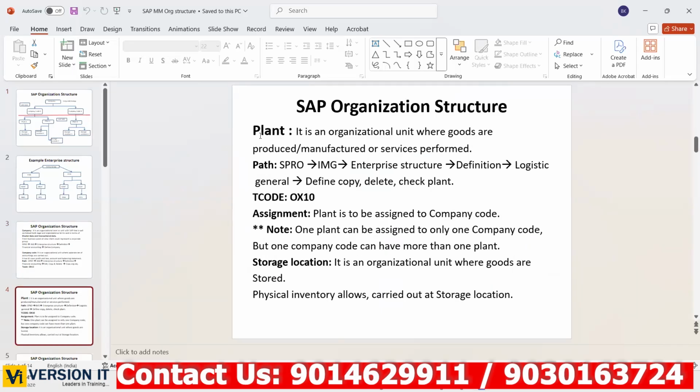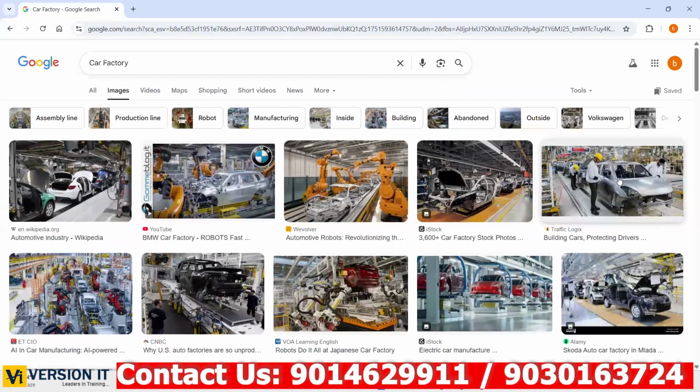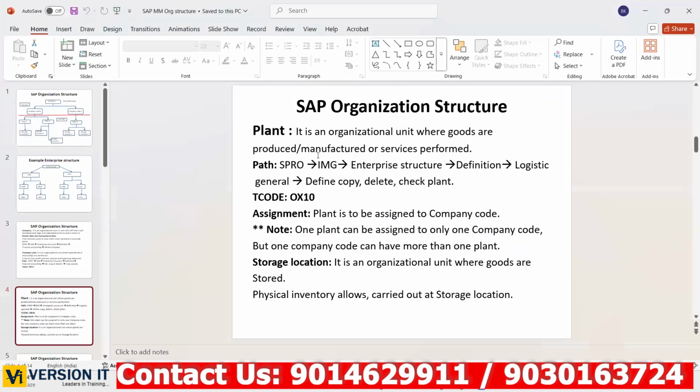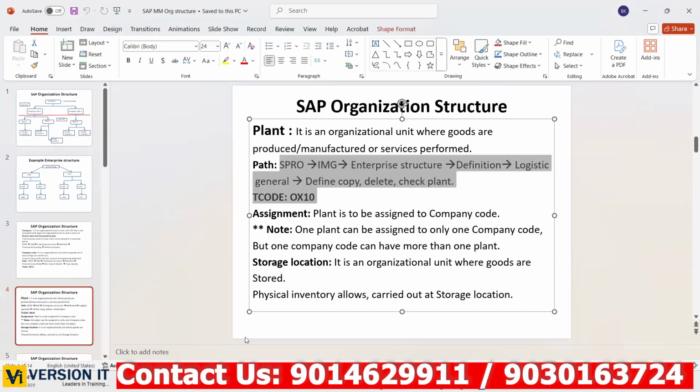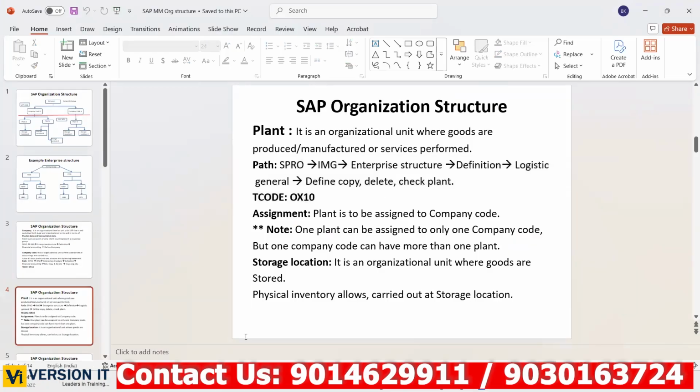Okay. Further, plant is nothing but an organizational unit where goods are produced or manufactured or services are also performed. So a place where you are doing manufacturing. So this is the factory I was talking about, right? This place is called a plant, a place where goods are manufactured. How to create it, I'll show in the SAP system. This document I'll share in that mail also.